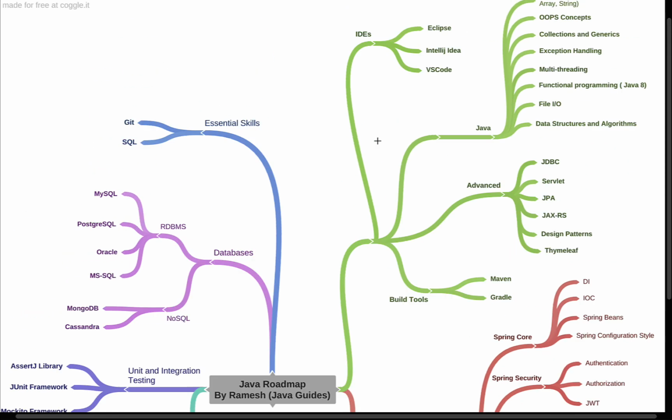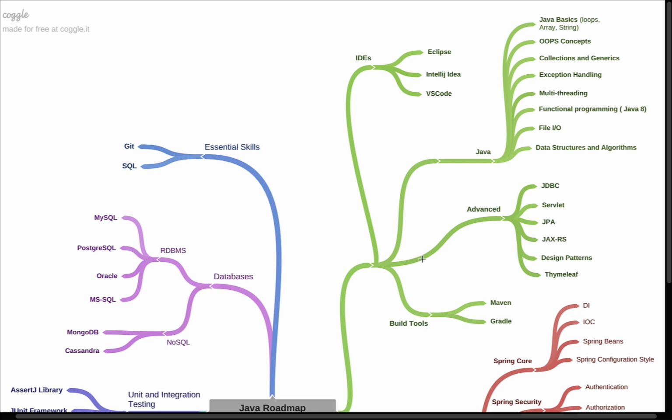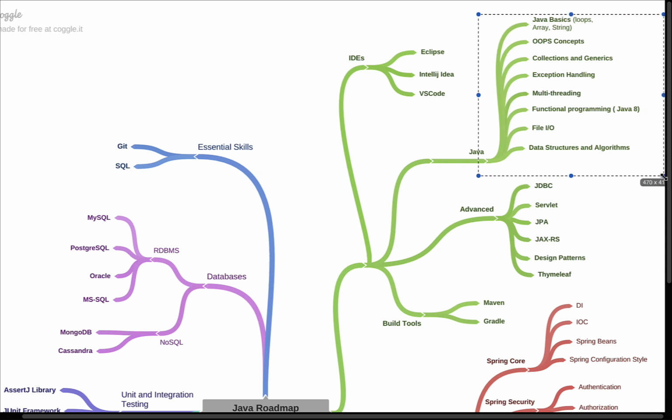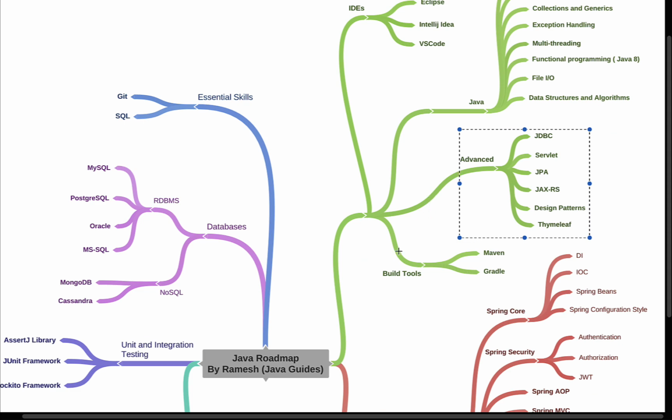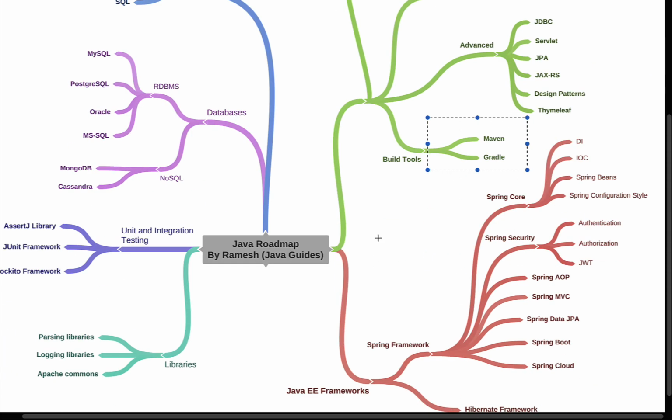Alright guys, these are the very important topics, frameworks, tools, and databases that you should know to work on Java projects as a Java programmer. Okay, so go ahead and first learn the Java basics and fundamentals, and gradually learn the advanced concepts, then learn the build tools and then the Spring framework modules, especially take a look at Spring Boot.